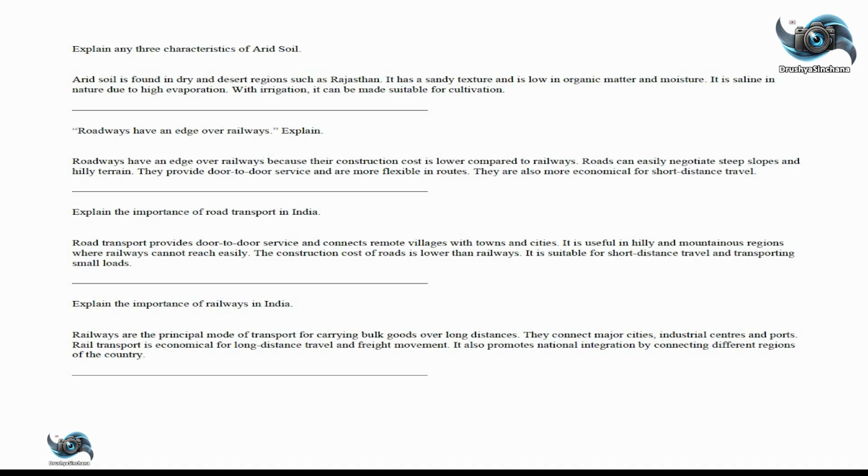Explain the importance of railways in India. Railways are the principal mode of transport for carrying bulk goods over long distances. They connect major cities, industrial centers, and ports. Rail transport is economical for long-distance travel and freight movement. It also promotes national integration by connecting different regions of the country.